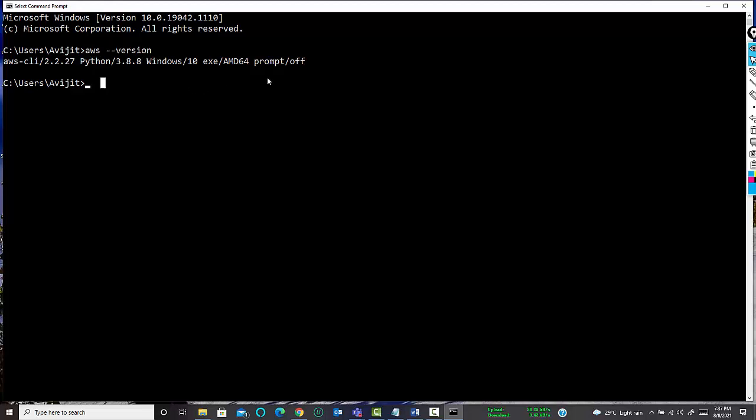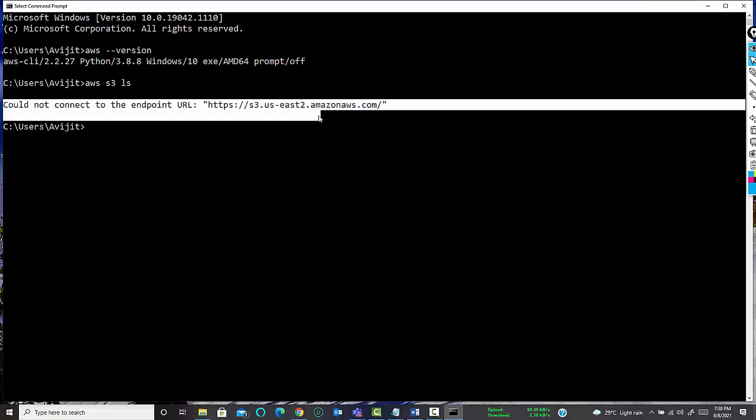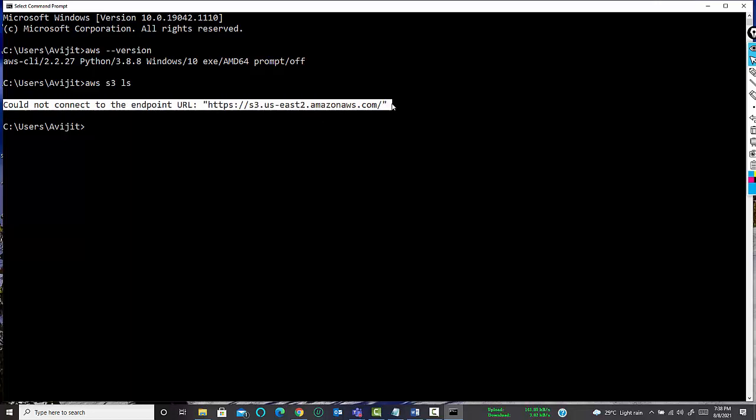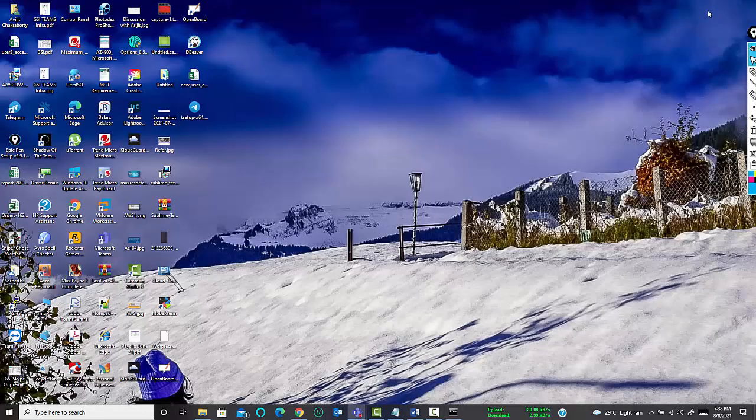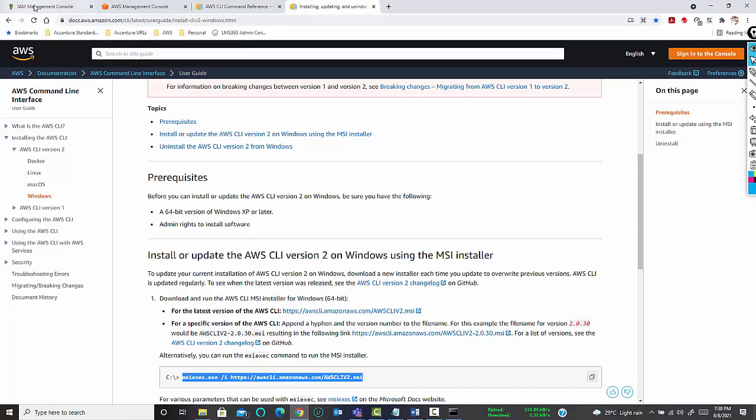Okay. Now, in order to do anything in AWS, you have to connect to the AWS console, right? Like if I use the command aws s3 ls, see, it is giving an error: could not connect to the endpoint URL. That means you have to connect it. So in order to do it, let me do a small thing. Let me create a user.